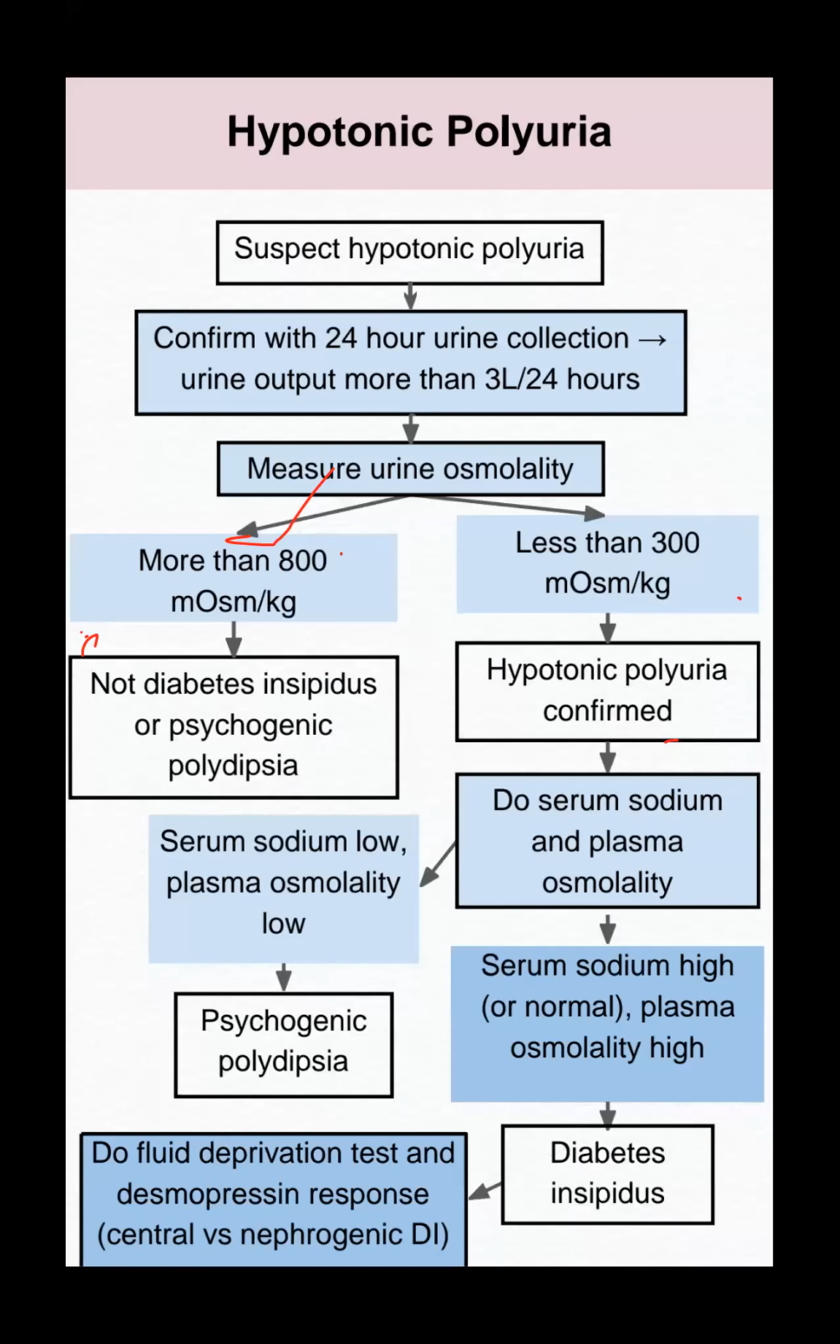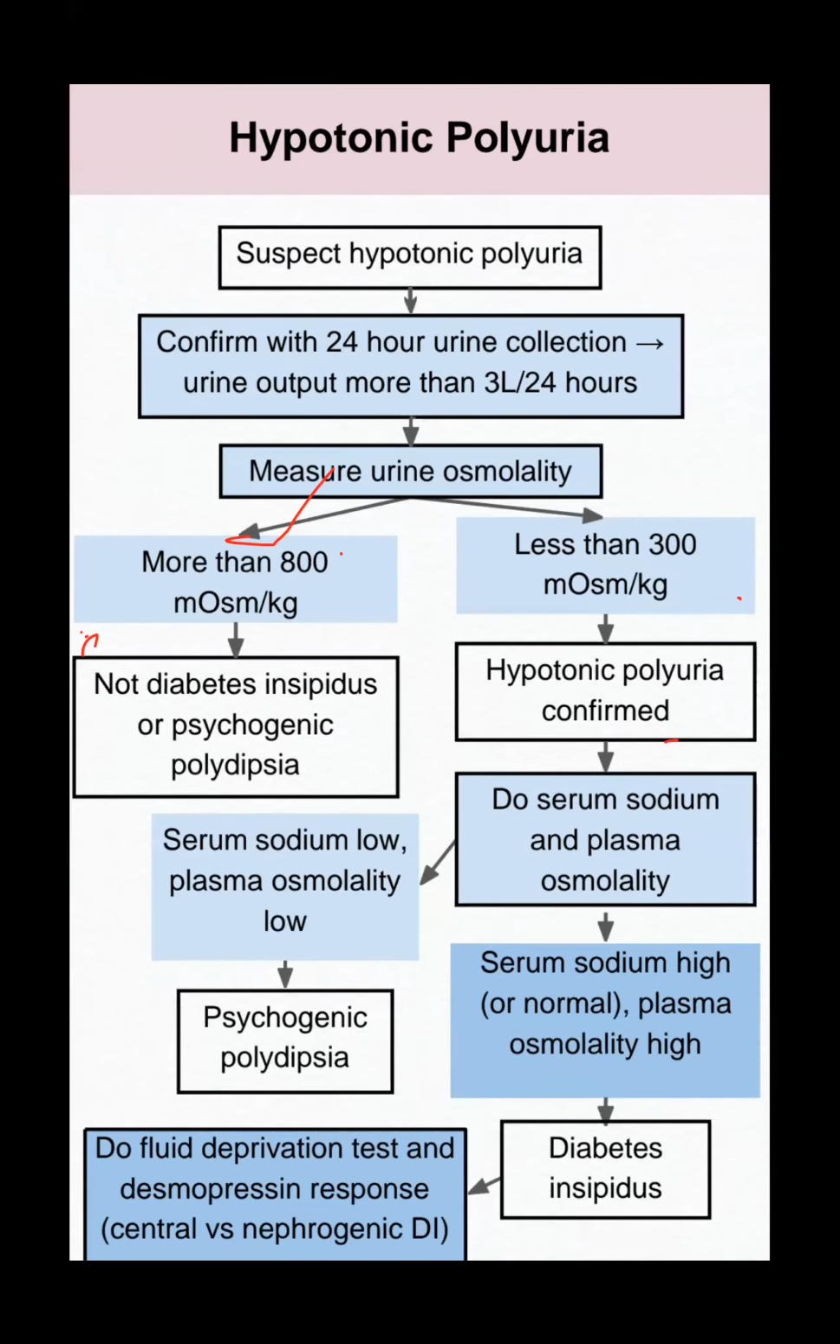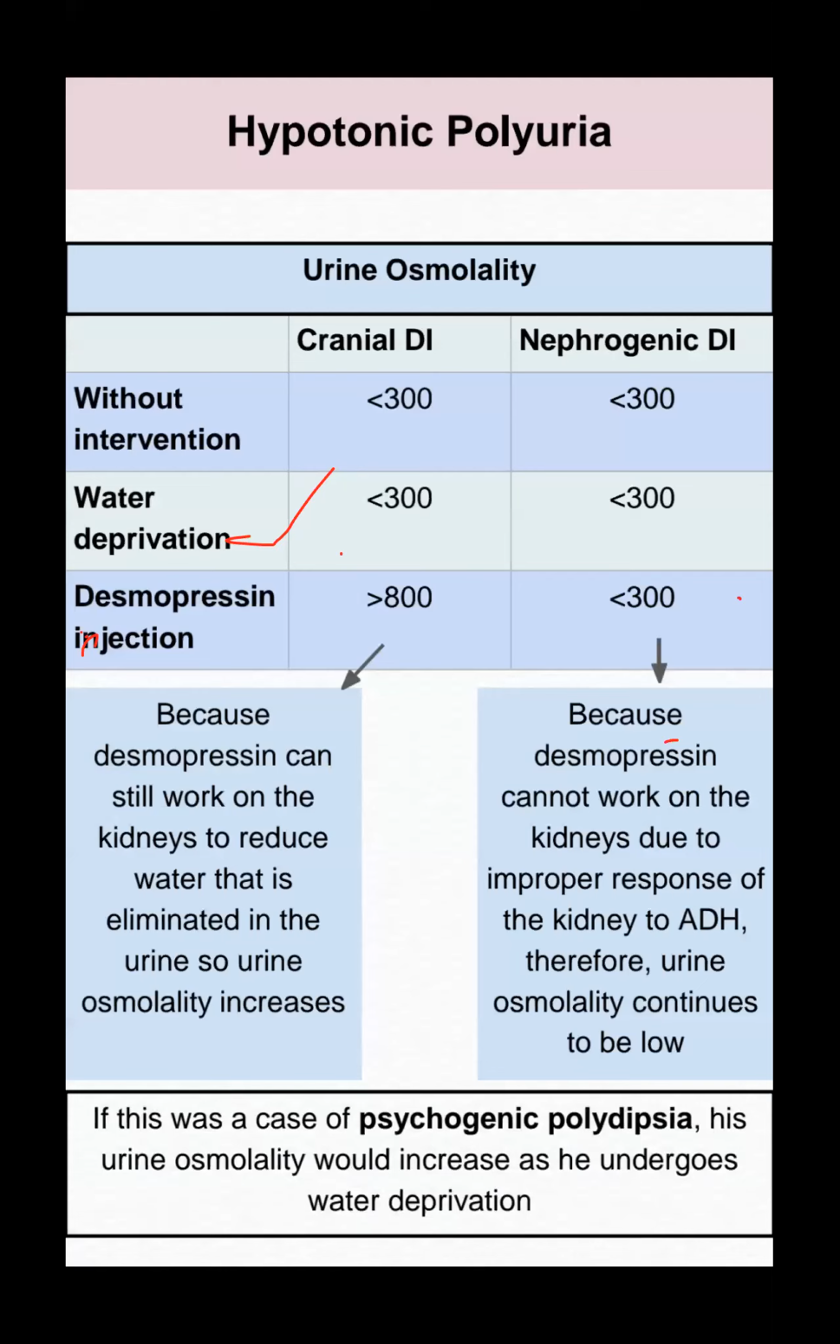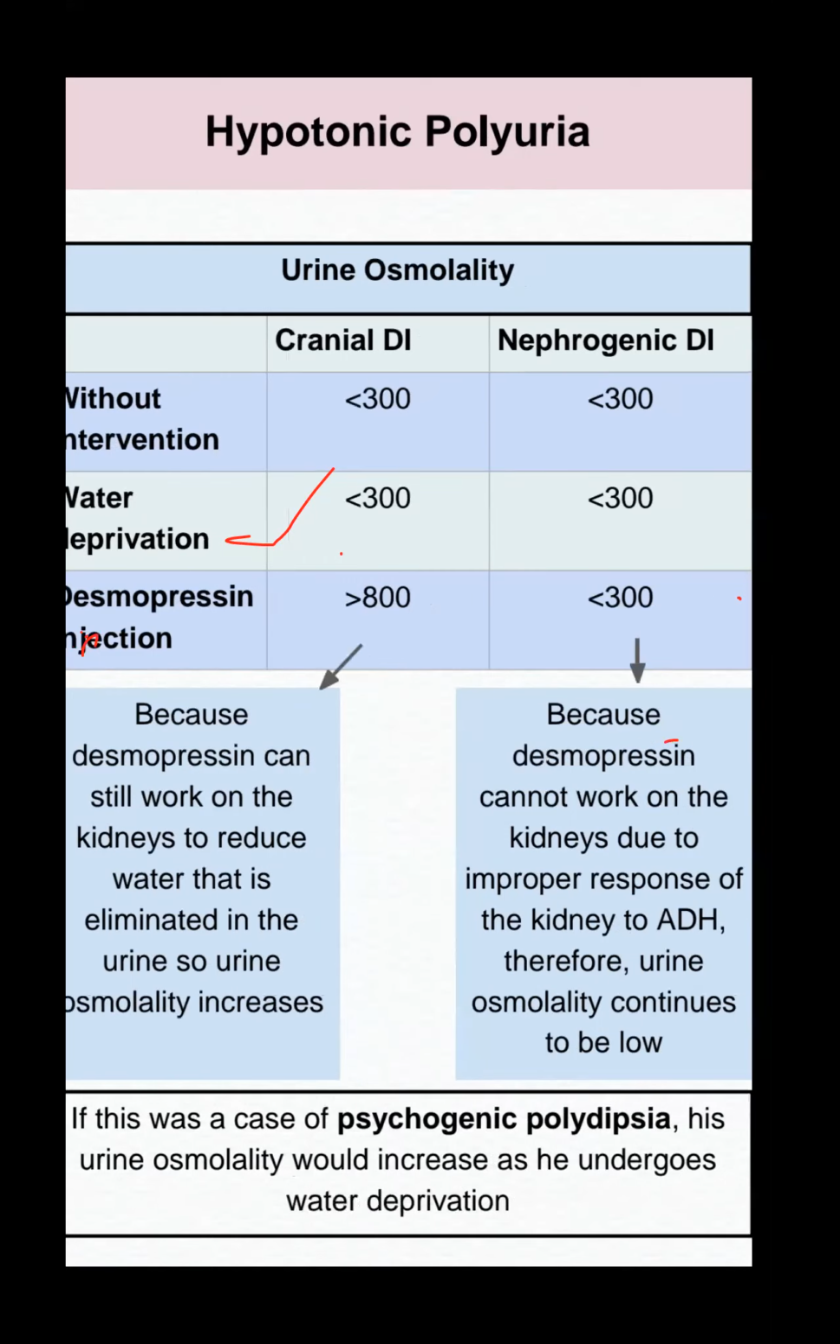Hypotonic polyuria, not so important. Polyuria, polydipsia question, diabetes insipidus. Just the serum sodium high, plasma osmolality will be high, sodium will be high, urine osmolality will be low. They just describe it this way. Cranial diabetes insipidus, nephrogenic, water deprivation test if we do. So water deprivation test for cranial diabetes insipidus, urine osmolality below 300, but if you give desmopressin injection, it will be more than 800. For the nephrogenic, it will all be below 300. Just remember this value. For psychogenic polydipsia, osmolality will not change. Urine osmolality would increase when it undergoes the water deprivation test.